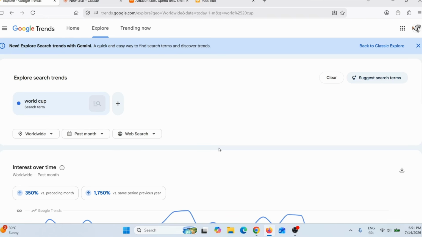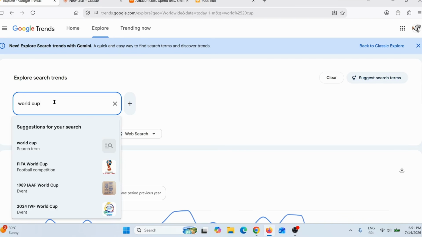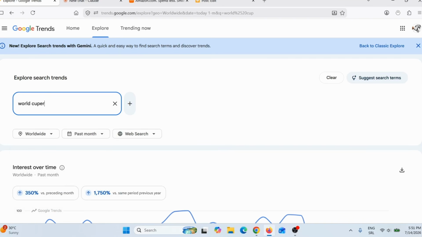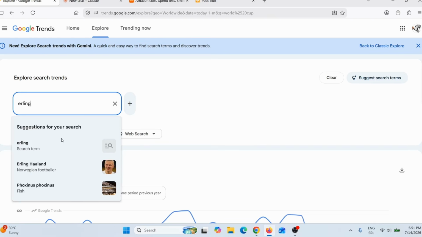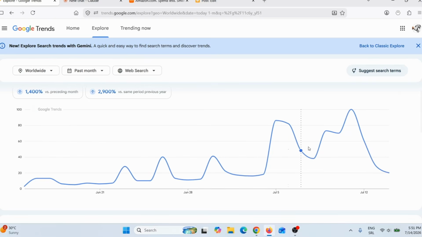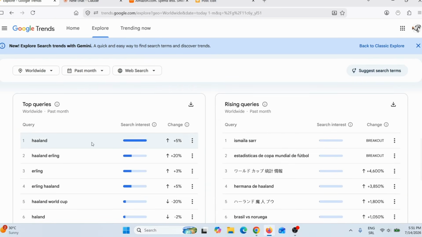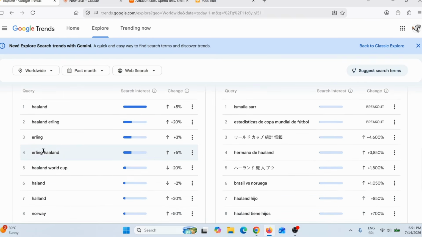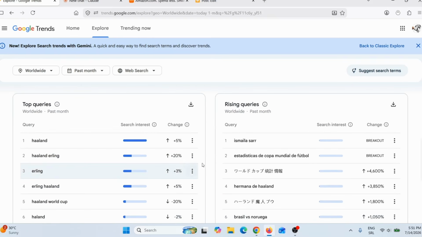Now, if you follow the Football World Cup, you know that Erling Haaland, Norway's sports superstar, is the biggest star of this tournament. So here I can search for Erling Haaland. So I will simply search for Erling Haaland. And here you can see Google Trends is already suggesting because this is a big trend. And let me just see, and here you can see Erling Haaland is a big trend. And here you can see Haaland, Erling Haaland. So this is a big trend.